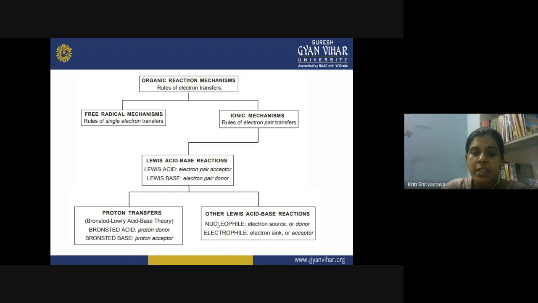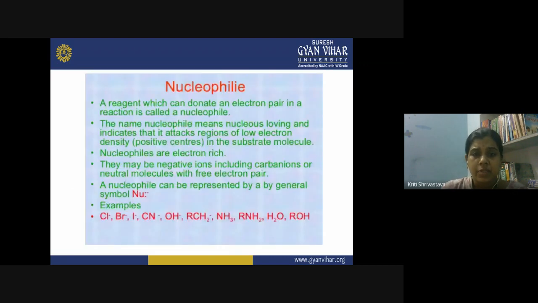So in a nucleophilic substitution reaction, an existing group on the molecule is substituted by a nucleophile. And in the electrophilic addition reaction, the electrophile gets added over an electron rich system. So these are the different possibilities when you study organic reaction mechanisms in organic chemistry. Now let us discuss what a nucleophile is.